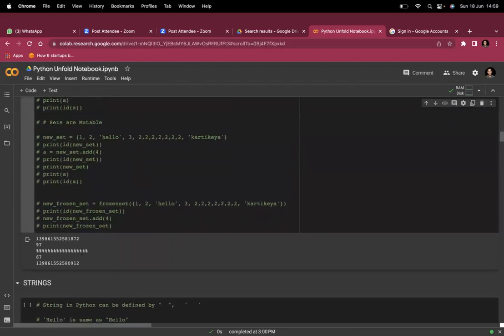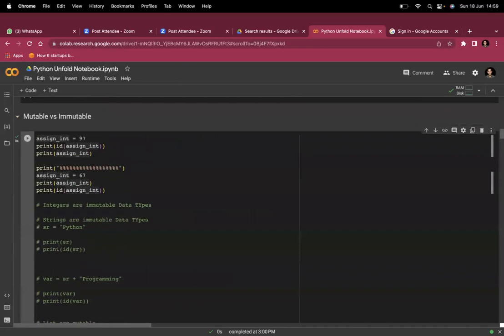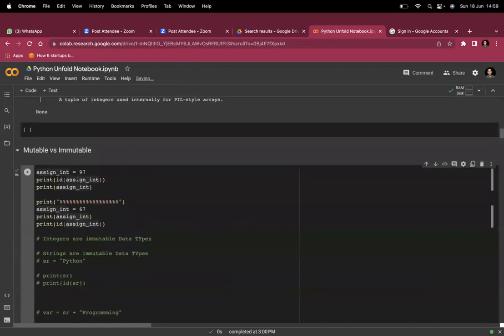You will see the 67 is at another memory location, and the 97 is at another memory location, because it has created the same variable but with different data. That's why in the memory block, these two variables are present at different addresses.